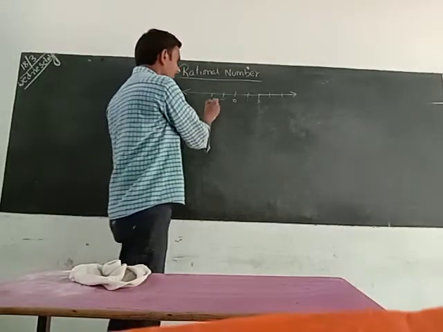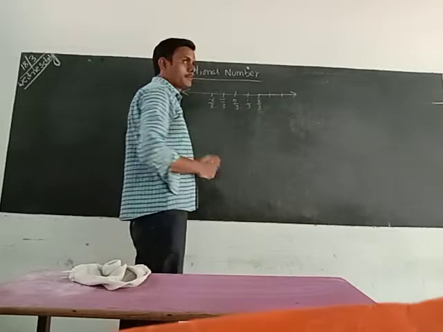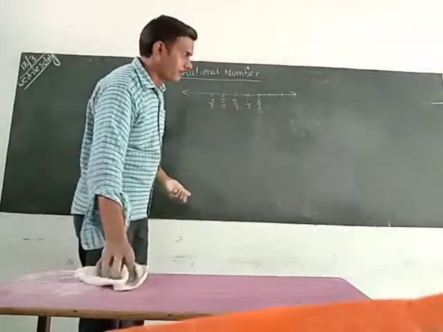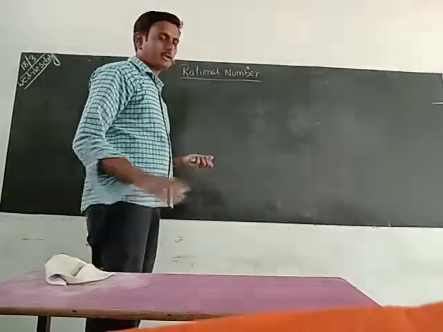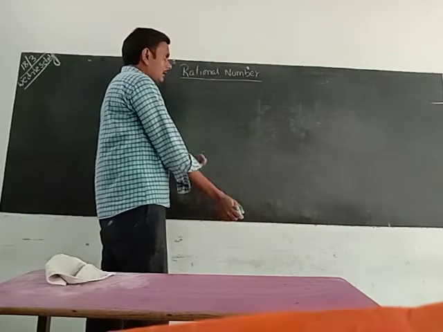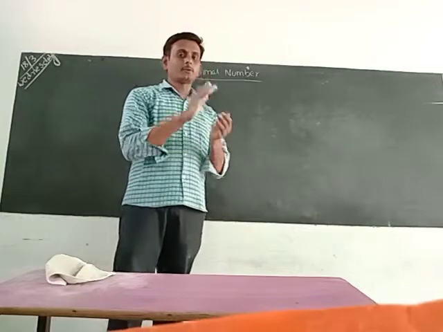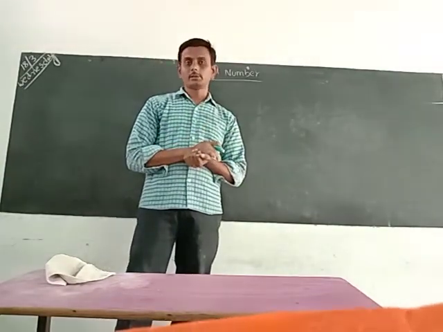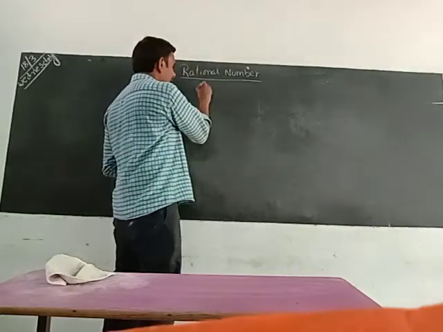If you write a denominator here, the same denominator only you have to write, representing the rational number. This is the example. If I want to mark a number on the number line, for example, similarly, later we can discuss how we can represent it on a number line. Before going to that, we will learn about the properties of rational numbers.